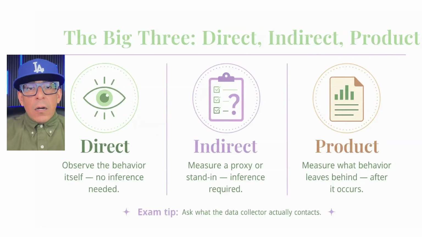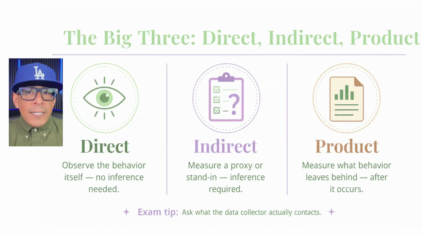If your data come from watching the behavior, asking about the behavior, or measuring what the behavior left behind, you are using different measurement sources. Learn the difference fast. For C2, the goal is to tell the difference among direct, indirect, and product measures of behavior. Direct measurement means the behavior being measured is exactly the same behavior that is the focus of the investigation or behavior change program.